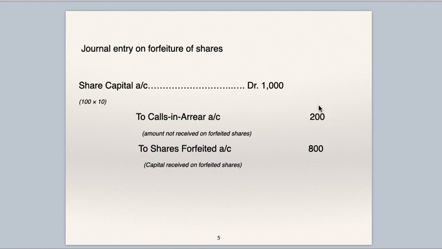To calls in arrears. The final call money has not been paid, it is due. This is default on payment of final call on 100 shares at the rate of 2. So calls in arrears account 200, 100 into 2, amount not received on forfeited shares. To shares forfeited account 800, capital received on forfeited shares. Face value is 10, 2 is not paid, so 8 is paid, 8 is received from the shareholder on forfeited shares.